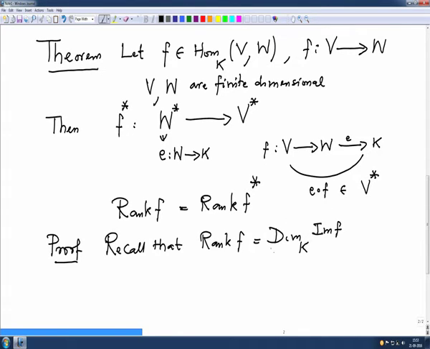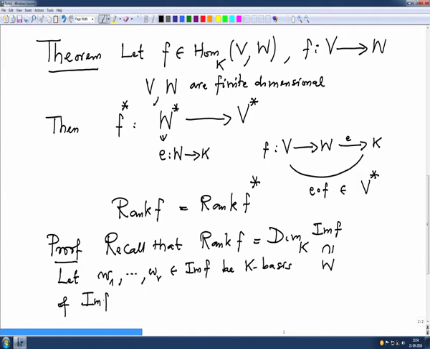So choose a basis here. Let W1 to WR in image F, this is a subspace of W, be a K basis of the image of F. So these are elements in the image.